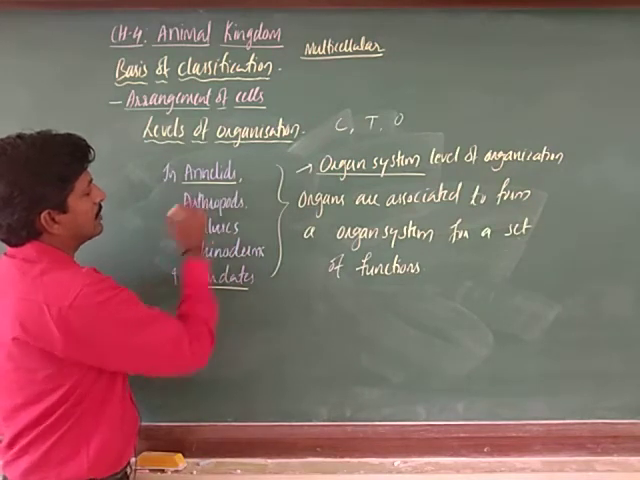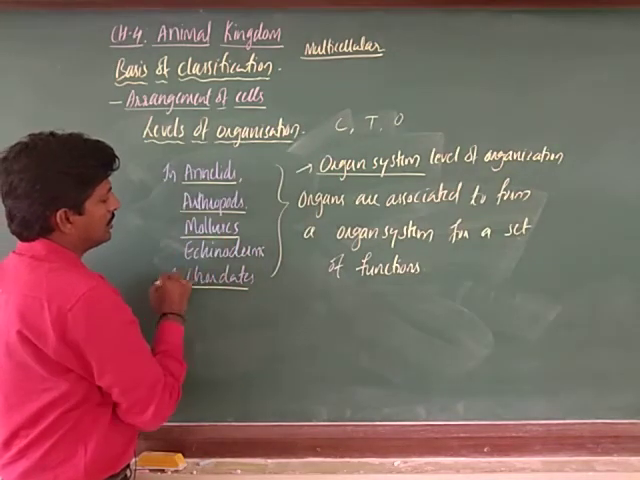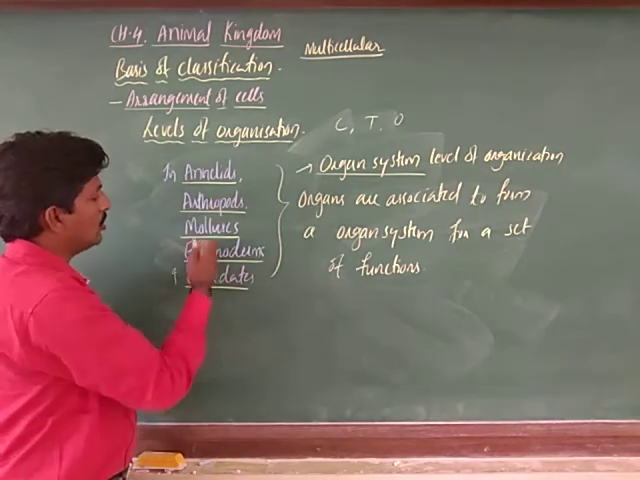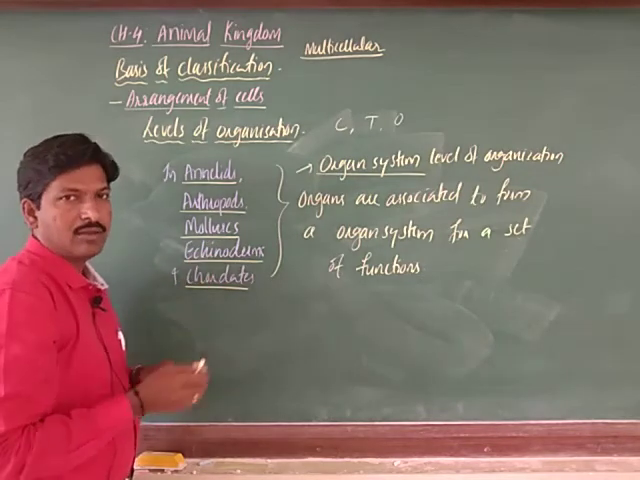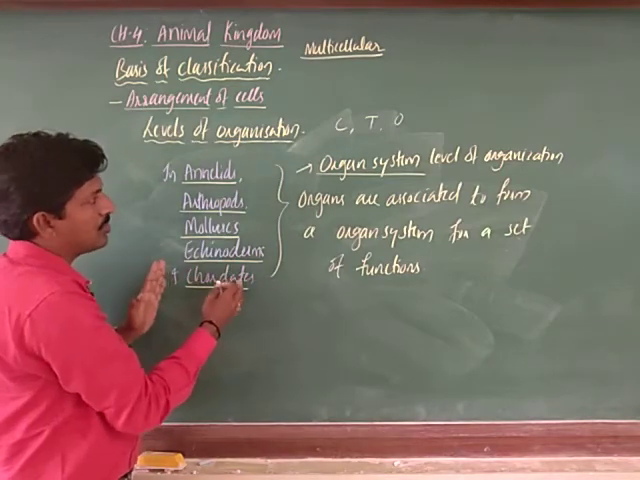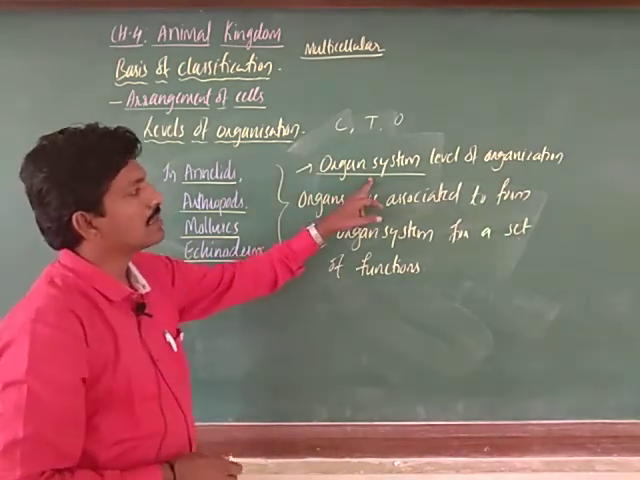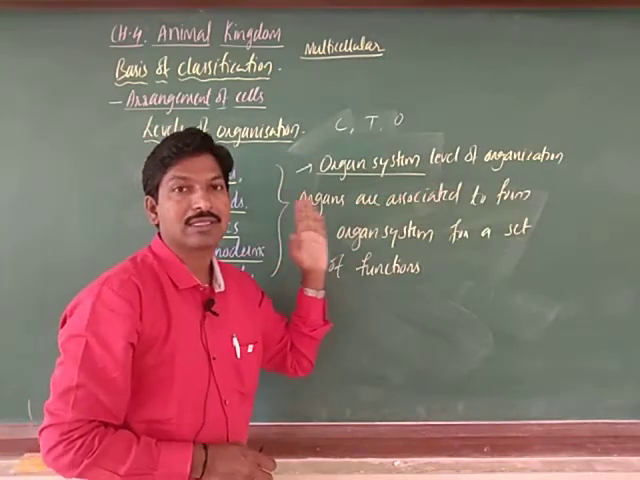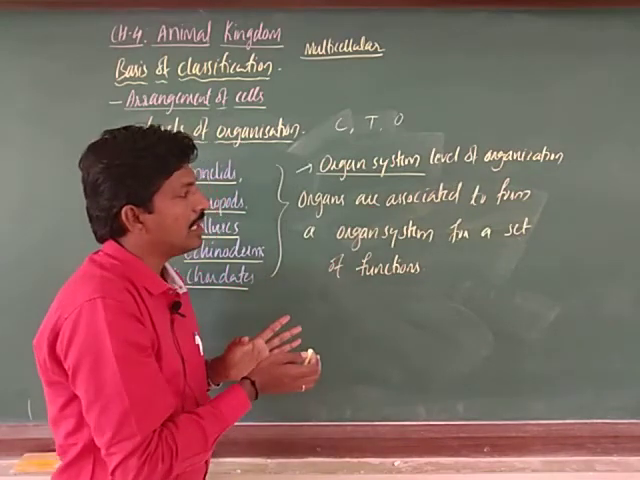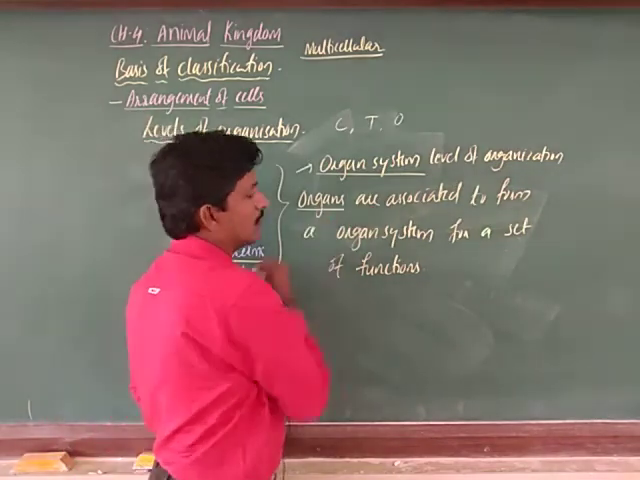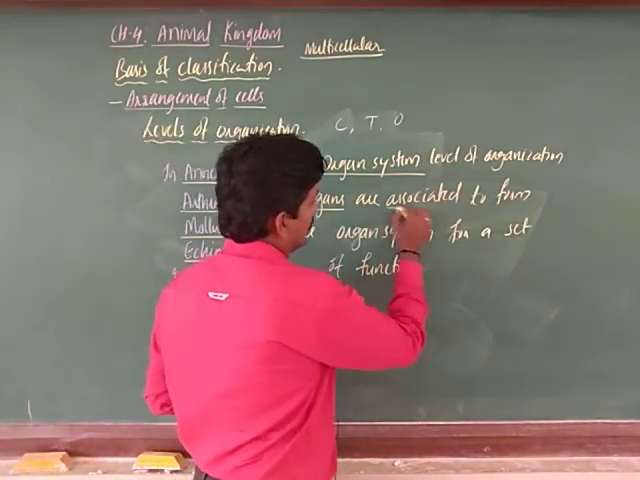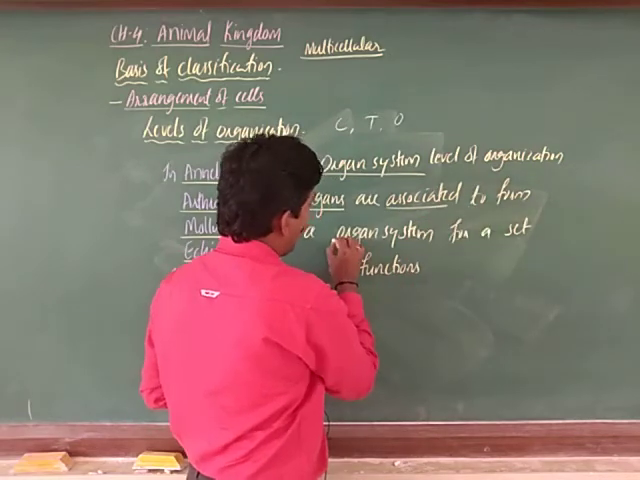we observe annelids, arthropods, molluscans and echinoderms. These are different phyla, and chordata is higher, even including mammals. So all these animals show the organ system level of organization. How are organ systems formed here? The different organs associate to form an organ system.